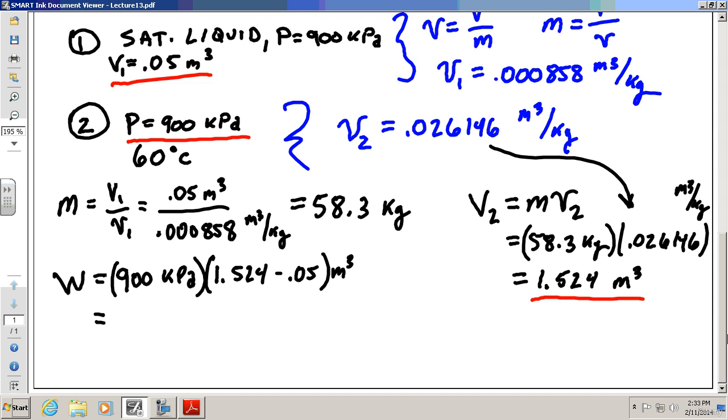A Newton per meter squared multiplied by meters cubed gives you a Newton meter. A Newton meter is a joule. Now I have a kilopascal, so this answer will be in kilojoules. It's about 1327 kilojoules. There's your answer.